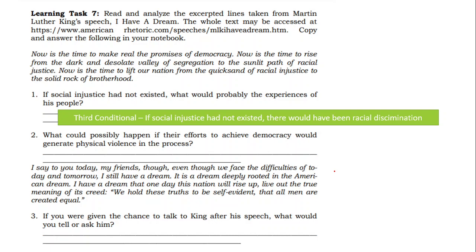But if you don't have any way to review this Martin Luther King speech, then there is already an excerpt in here. The excerpt from the speech is already in here, and this is only the excerpt that you need to analyze. Okay, so for example, when you say excerpt, this is a part of the whole speech. Okay, and it is already written here.